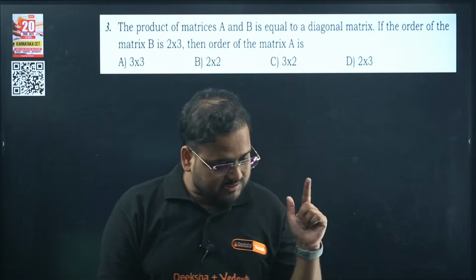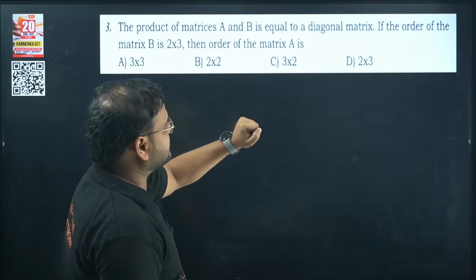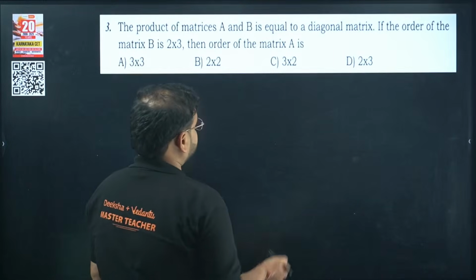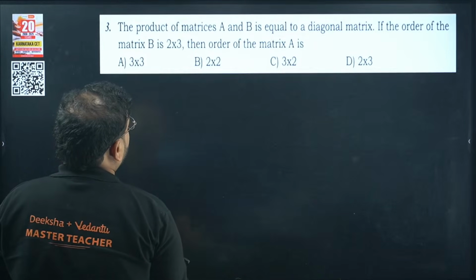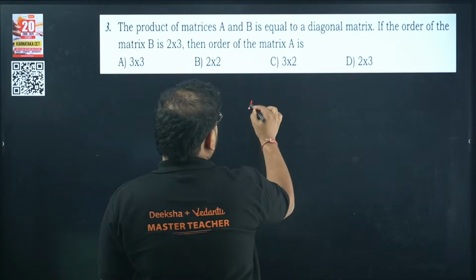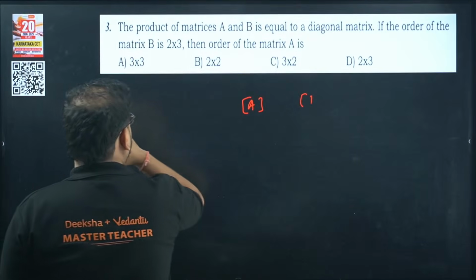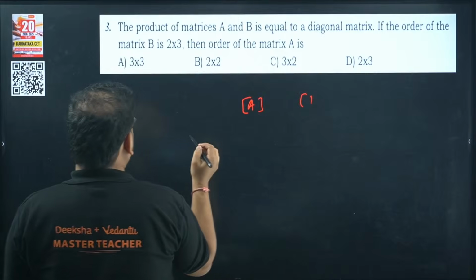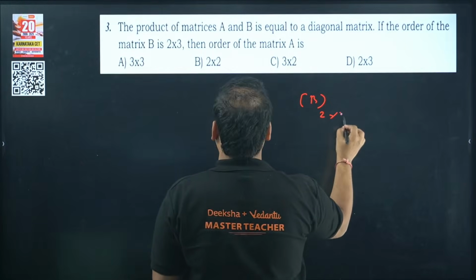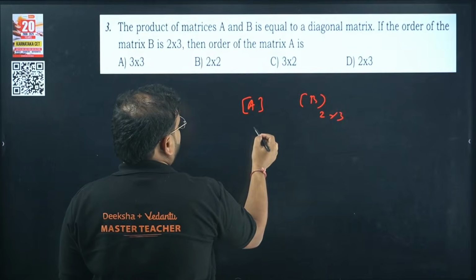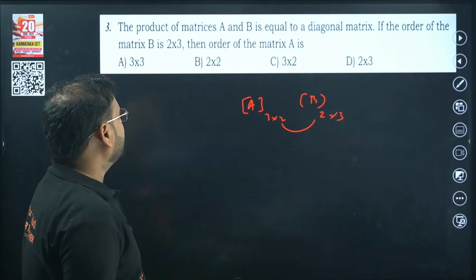So let's start solving this one. The product of matrices A and B is equal to a diagonal matrix. If the order of the matrix B is 2 cross 3, then the matrix A has to be what? I'm looking for A into B. We have here 2 cross 3 and I want A's order. So of course this has to be 3 cross 2 only.